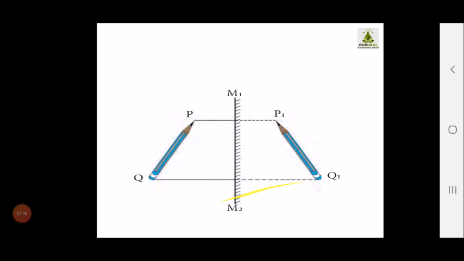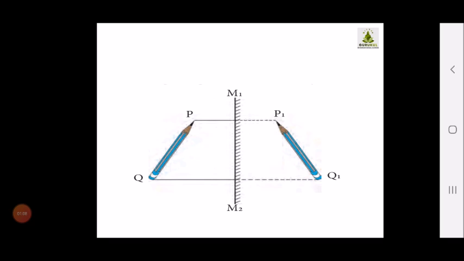Now, children, in reflection of light, we are still studying the plane mirror. Till now you know the types of mirror, you know the plane mirror, you know the properties of the plane mirror, and we have studied images. Where is the image found? The image of a point source in the plane mirror we have seen.